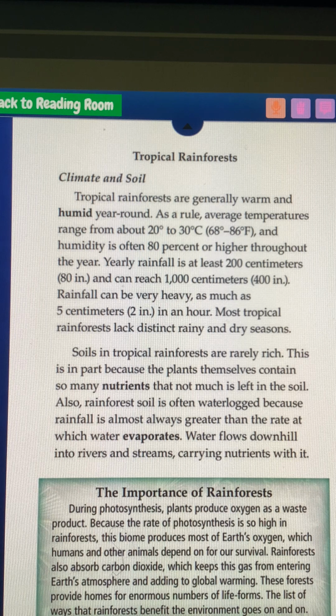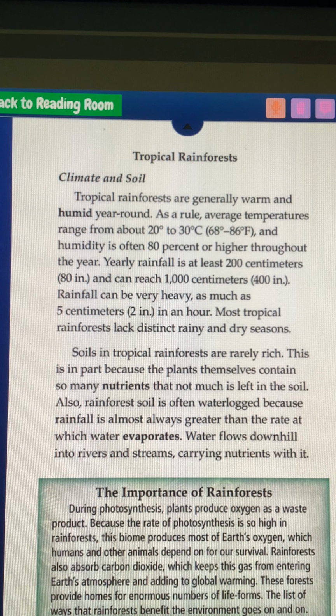Soils in tropical rainforests are rarely rich. This is in large part because the plants themselves contain many nutrients that are not left in the soil. Also, rainforest soil is often waterlogged because rainfall is almost always greater than the rate at which water evaporates. Water flows downhill into rivers and streams, carrying nutrients with it.